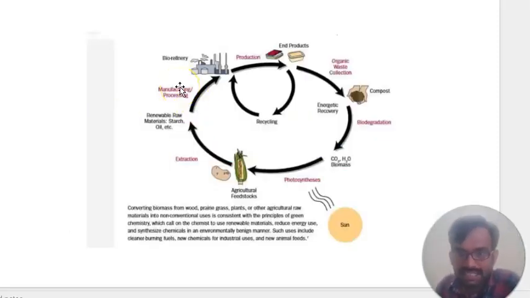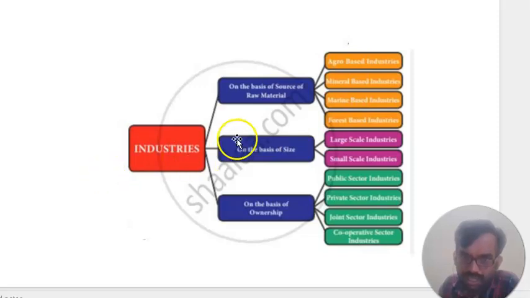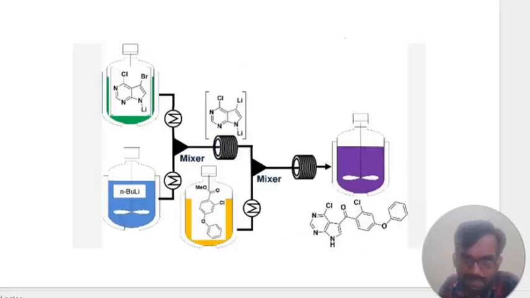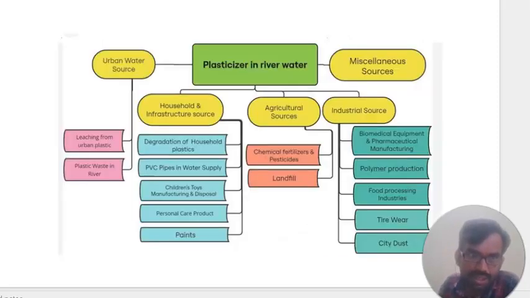Next one you can see this picture. We need to understand exactly what the major role is. The biorefinery and the end products, and these are the steps of the industries, what role they play. Then industries and again forming of the agro industry, public industries, you have to understand the industrial chemistry process. Now you can see here many steps like that, which I also showed in earlier slides.